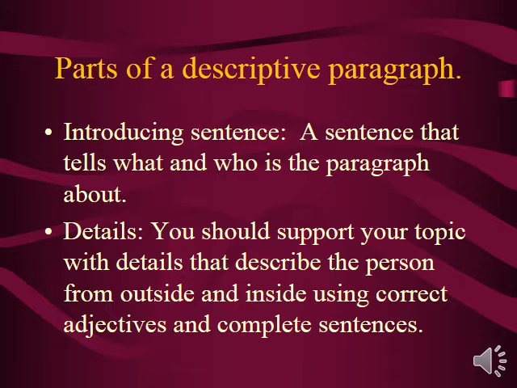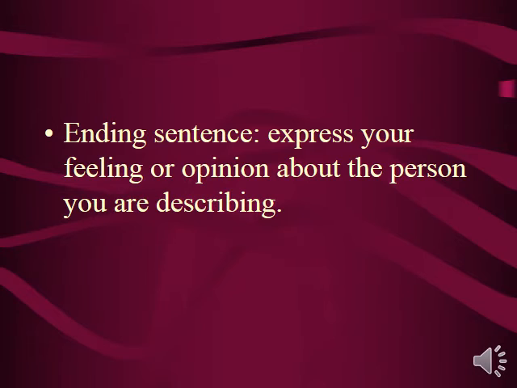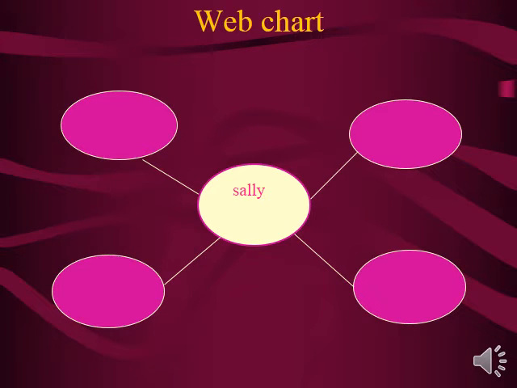The details: you should support your topic with details that describe the person from the outside and the inside using correct adjectives and complete sentences. The last sentence of the paragraph expresses your feelings or your opinion about the person you are describing. In order to make it easier for you, you can use this web chart in order to fill in with the character traits or the outer appearance of this person. Okay, this is called a web chart in which you can fill with adjectives to describe the person you are writing about.